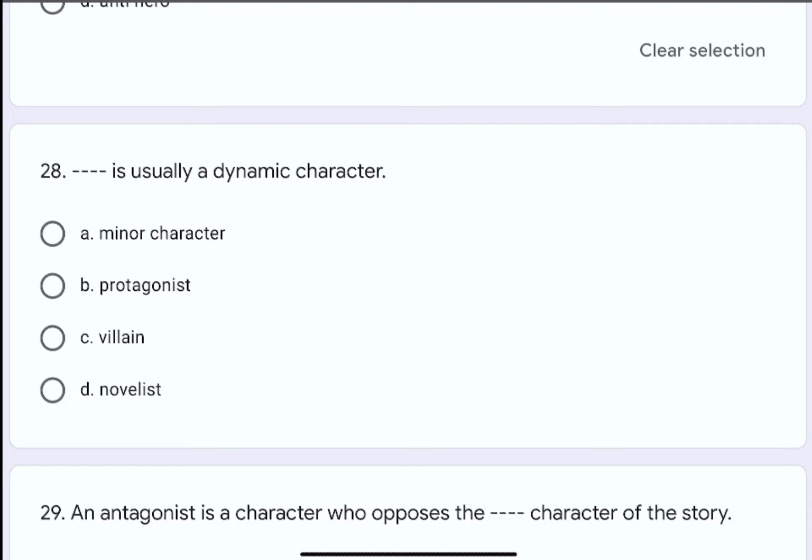Question number 28. Dash dash is usually a dynamic character. The options are A. Minor character, B. Protagonist, C. Villain, or D. Novelist. The correct option is B.